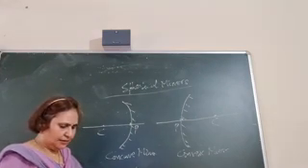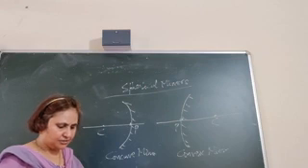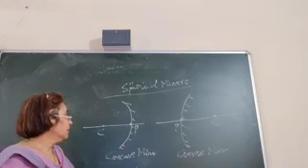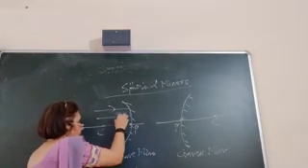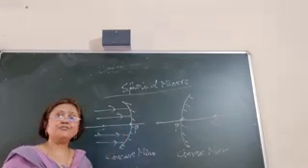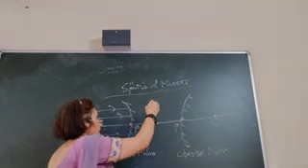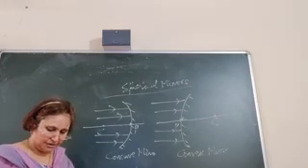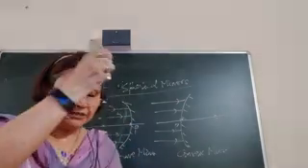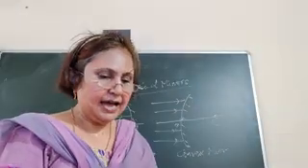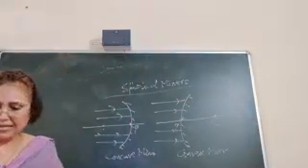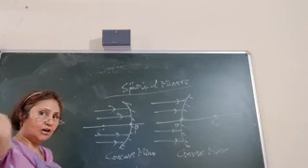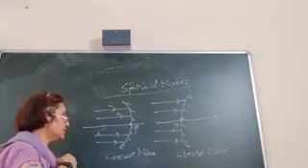If a parallel beam of incident rays is falling on the mirror, striking the mirror, then after reflection, in case of a concave mirror, they actually meet at a point on the principal axis, whereas in case of a convex mirror, they appear to meet at a point on the principal axis, and this point is called the principal focus.